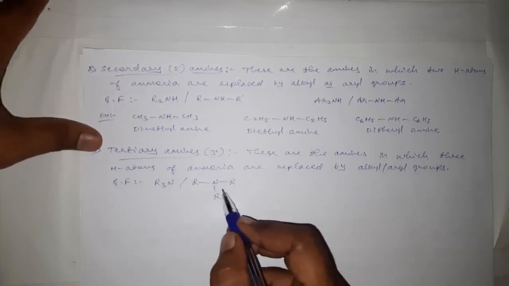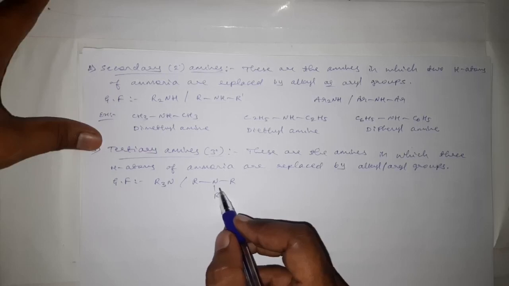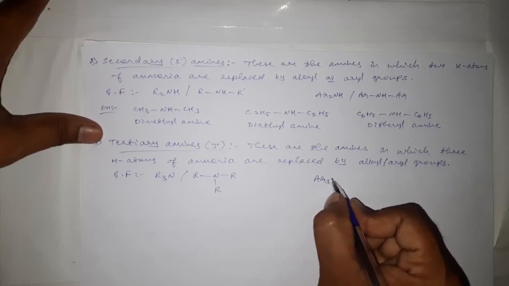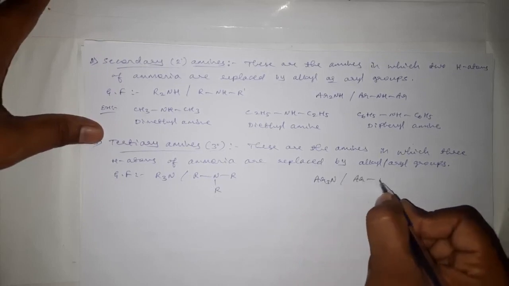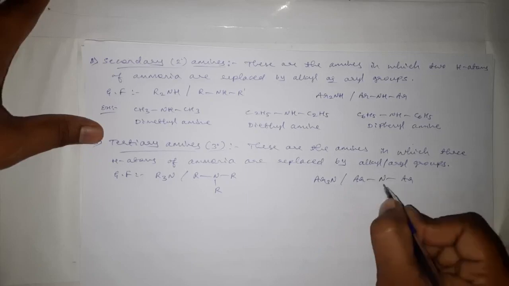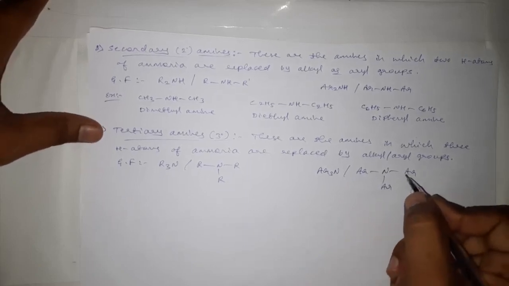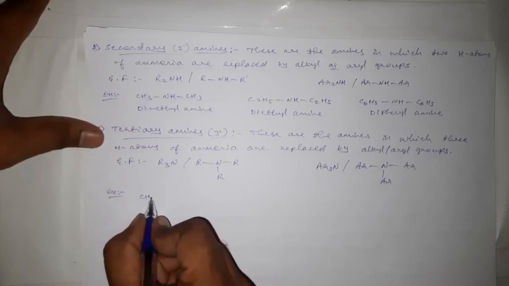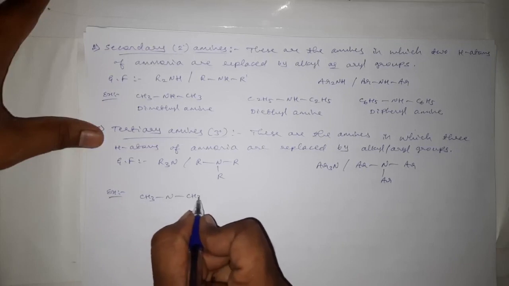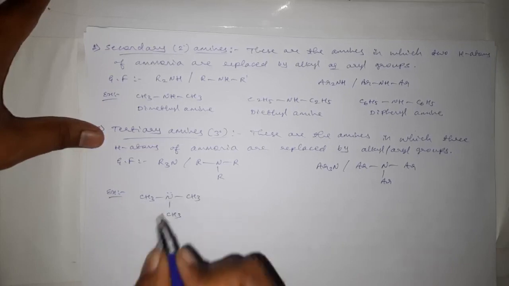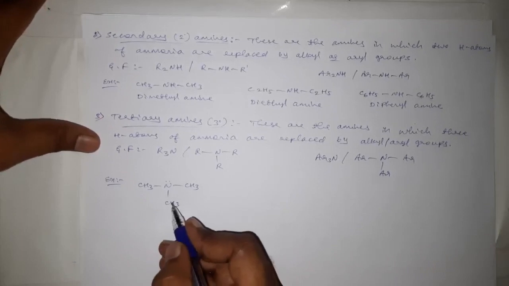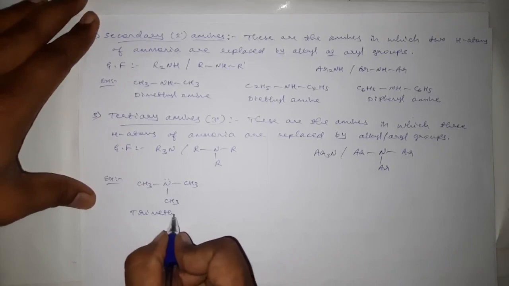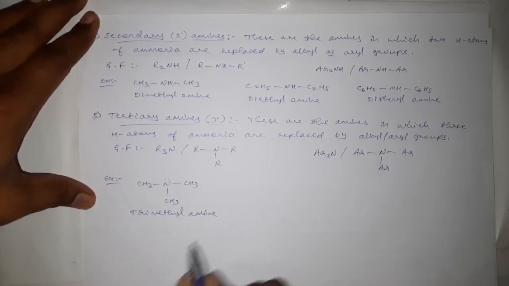Here all three hydrogens of ammonia are replaced by alkyl groups, and for aryl we can write Ar3N or ArNArAr. Coming to the examples, we can write CH3N(CH3)(CH3). Here all three hydrogens of ammonia are replaced by three methyl groups, and its name is trimethyl amine.